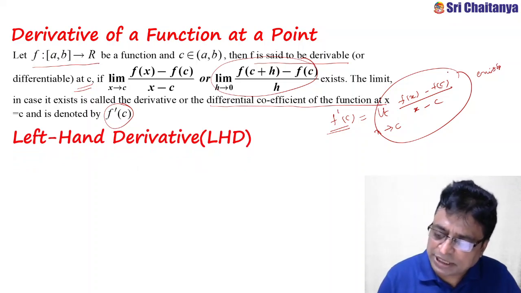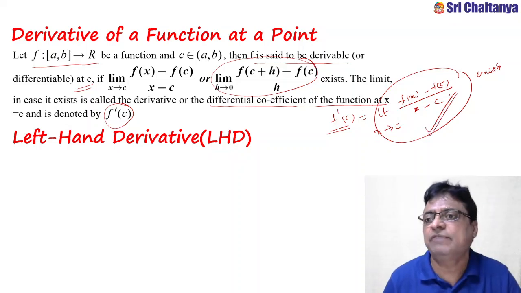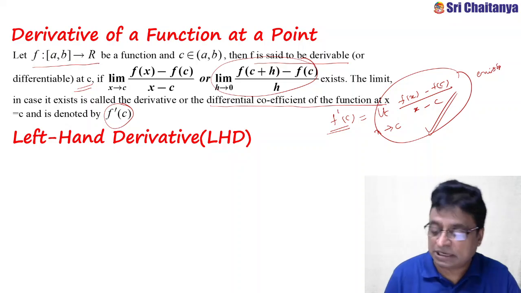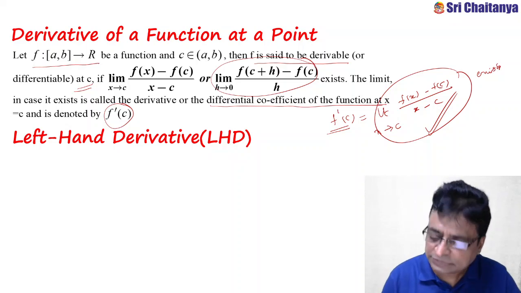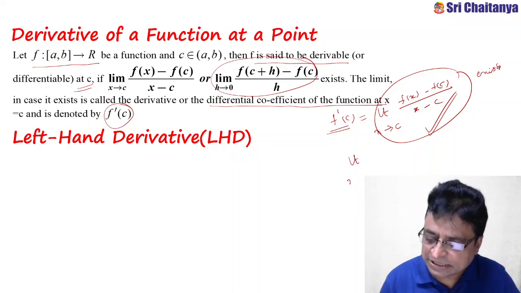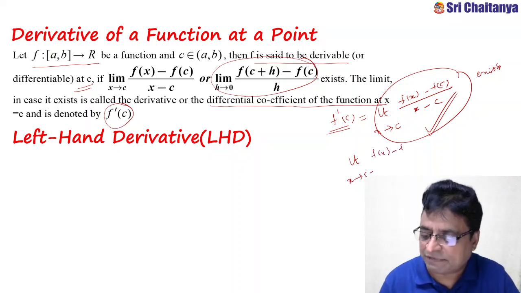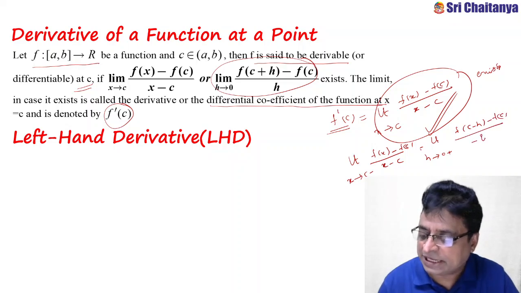See what I said just now. This exists; the limit of this function exists. When shall the limit of the function exist? When the left hand limit exists and the right hand limit exists, and they are equal. What is the left hand limit? Limit x tends to c minus of (f(x) minus f(c)) by (x minus c), or limit h tends to 0 plus of (f(c minus h) minus f(c)) by minus h.